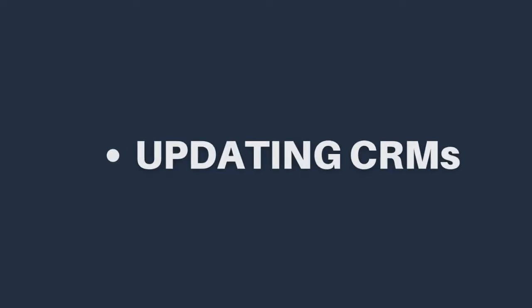Updating CRMs is also very important in sales. You need to have that visibility as management on what exactly is happening with each lead. Here, an AI sales assistant will update Salesforce, HubSpot, any of these programs for each and every email sent immediately, on time, accurately. Humans generally do not have that kind of discipline, and you may find it tough to get people to enter quality data in the CRM. So at least for the first two parts of the sales, where you're reaching out and nurturing the leads, you can have your Salesforce updated properly.